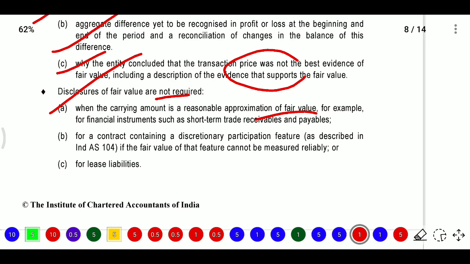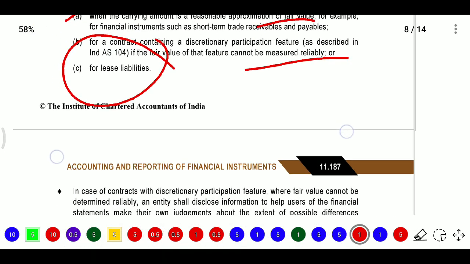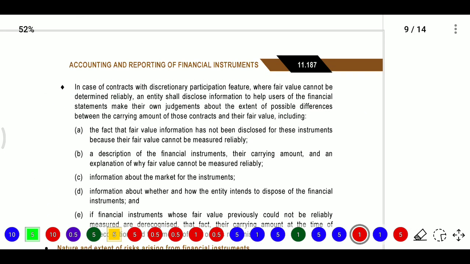For a contract containing a discretionary participation feature, that is, if the fair value of that feature cannot be measured reliably. So for lease liabilities we should not require any disclosure as of now.